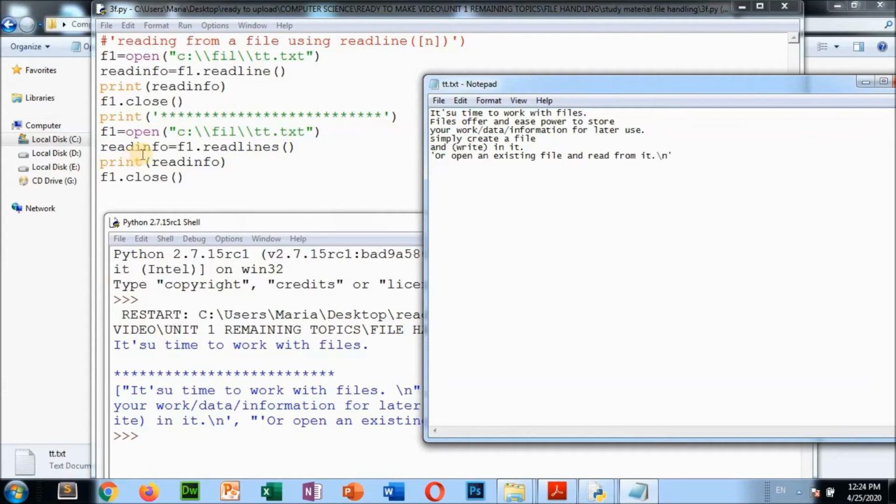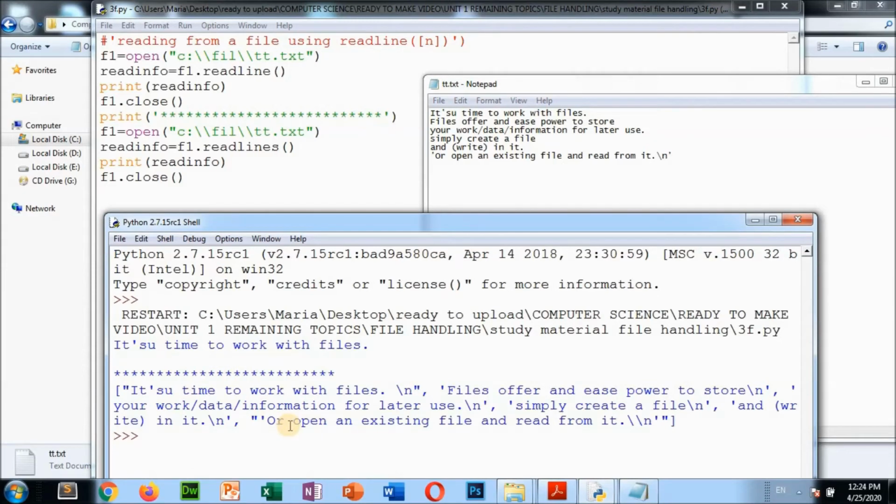Here read_info is equal to f1.readlines(). By using readline it reads only a single line, the first line of the file, and readlines means it will read all the lines in the file and display them. See, all the lines are displayed, and every line is separated by slash n. Slash n means a new line.